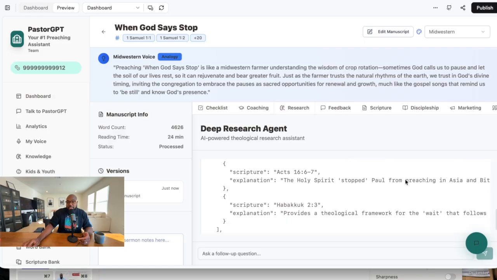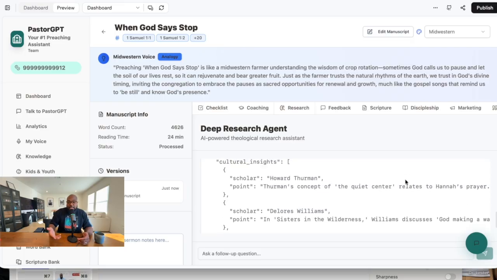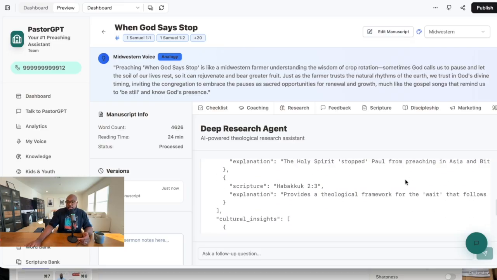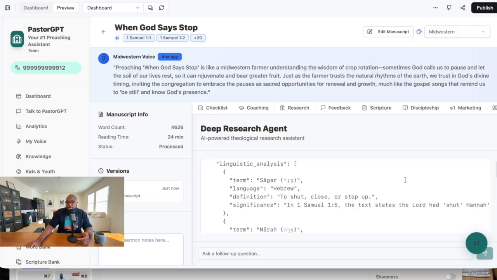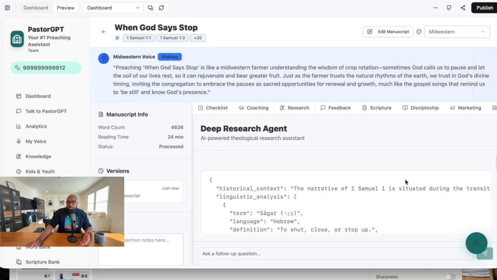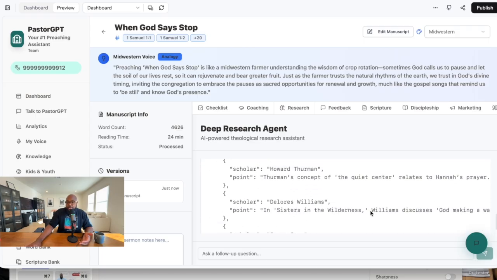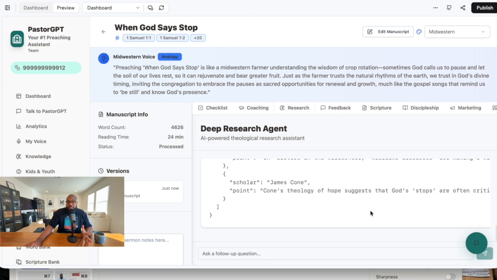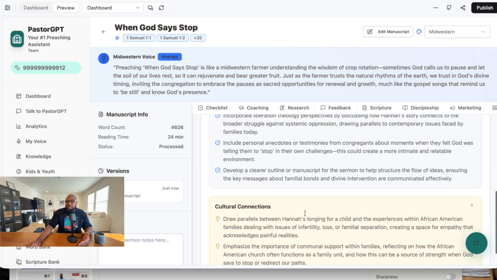Well, actually, it's giving it to us now. So you can see it's coding it out for us first, and then it's going to give us the response, because I want to be really clear. As you can see, even as it's working, it brought in Dolores Williams, it brought in Howard Thurman, it brought in James Cone, it brought in different scriptures and cross references, it brought out the Hebrew, it brought out different terms that we could possibly think of. The goal here of this particular response is that you're able to dive deeper into the text. You can copy and paste this and put it into your sermon. Pretty cool.